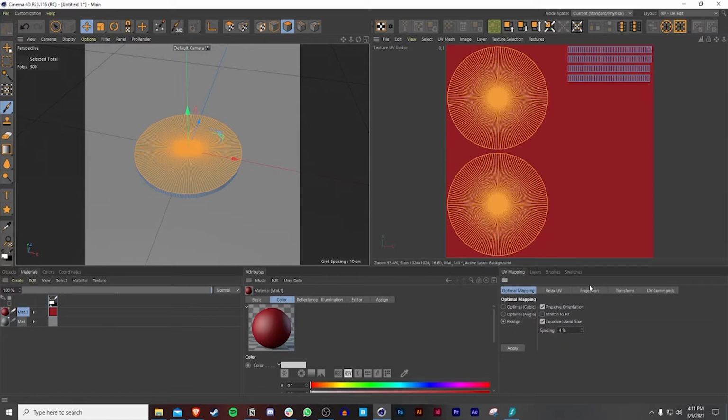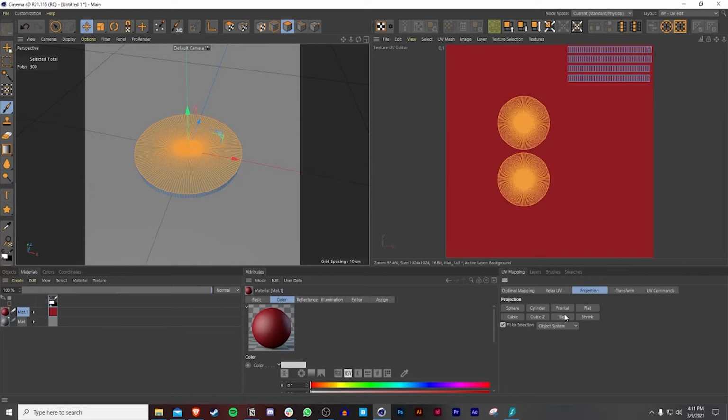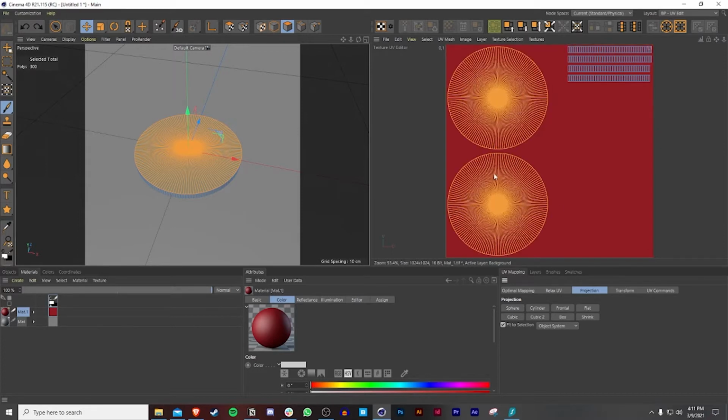So see, because I don't want this to be in the corners. And one thing you can also do is, let's say in the future you guys are working on a project, whether it's packaging or 3D product renders, you can also choose these projections right here, like box, flat, frontal, so you get different results. But I don't want to do that. I just want to go back to what I already have at the moment.